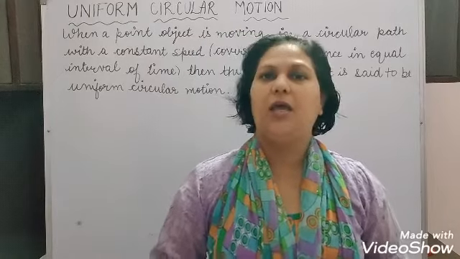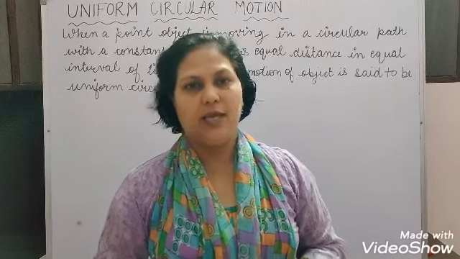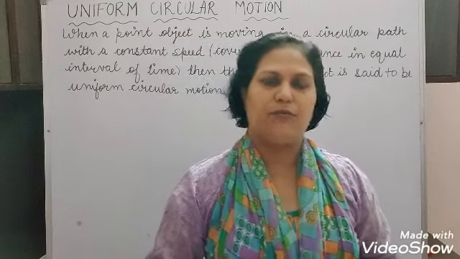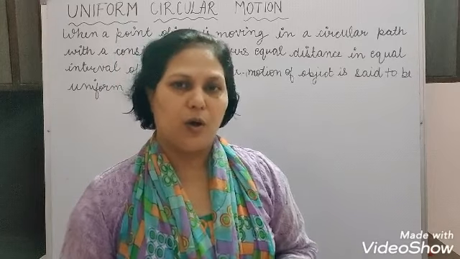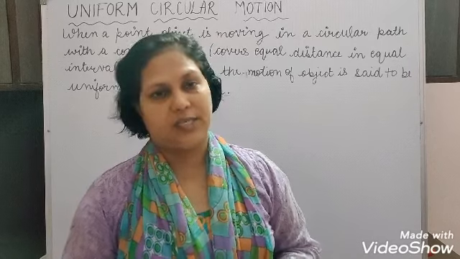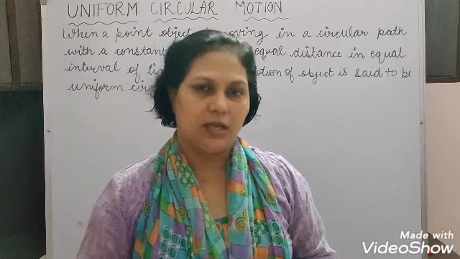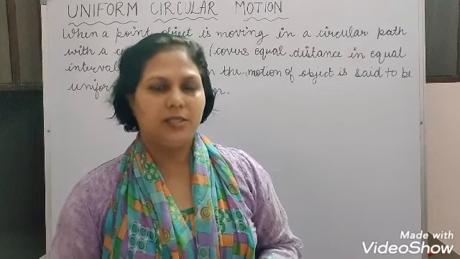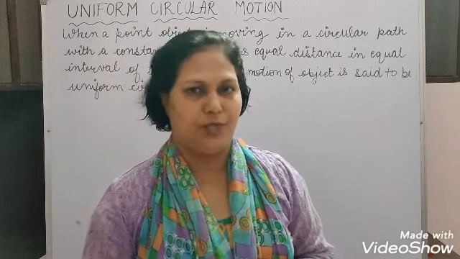Hello students, in chapter 4, motion in a plane, today we will see uniform circular motion. First of all, we will define this. If any object travels in a circular path with constant speed, that means it is covering equal distance in equal intervals of time, then this motion is called uniform circular motion.